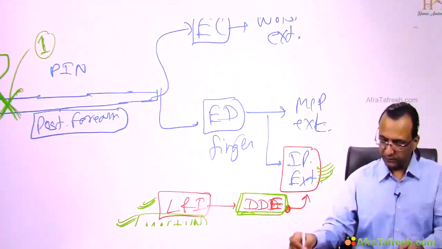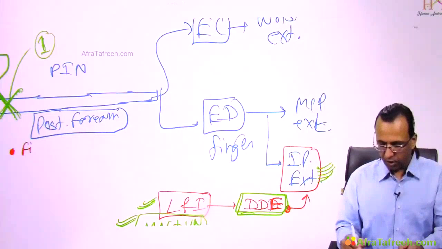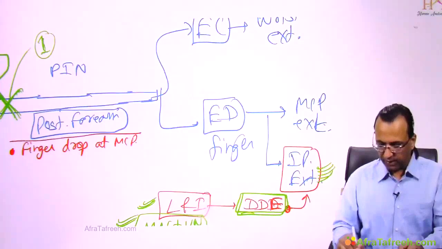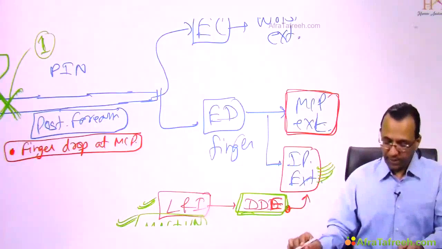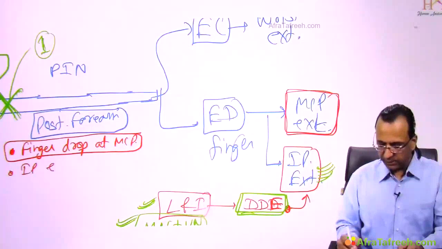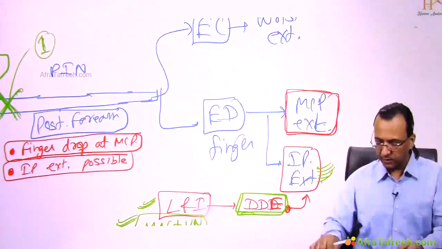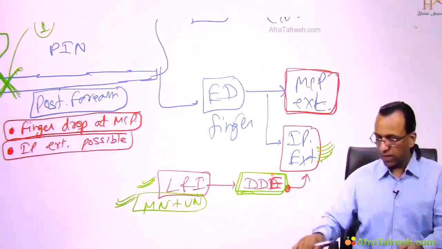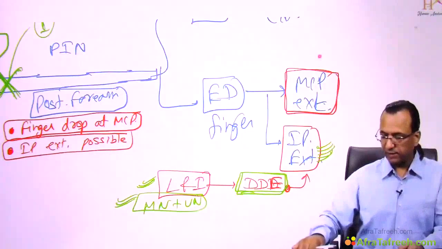This patient will have, number 1, finger drop. Where? At the MCP joint. So loss of finger extension at the MCP joint? Yes, MCP extension is compromised. But the IP extension is possible. Why is the IP extension possible? Because it is an injury to a branch of the radial nerve, and the median nerve and ulnar nerve, which supply the lumbricals and interossei, can still do the IP extension. So MCP extension is gone, but IP extension is possible.